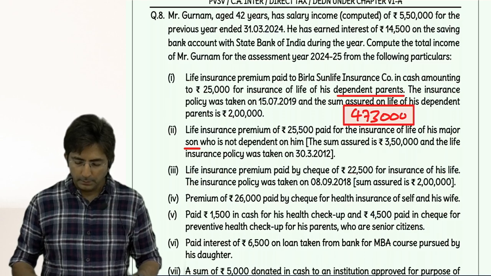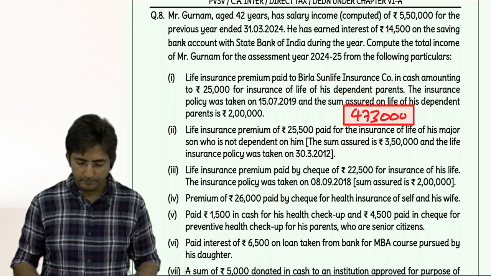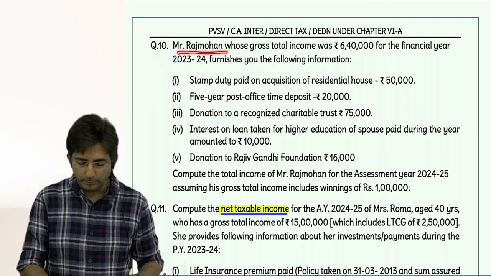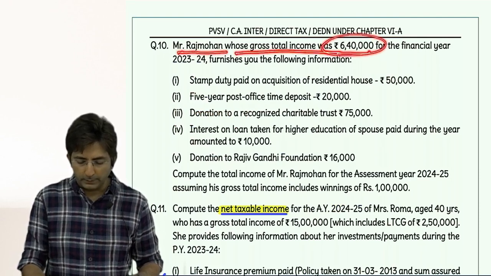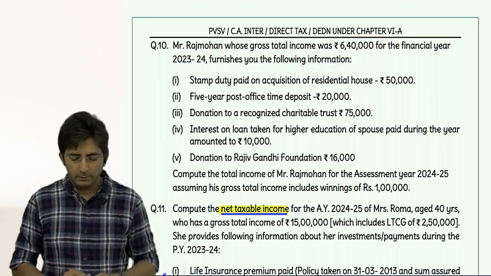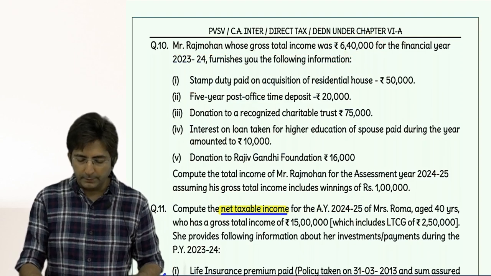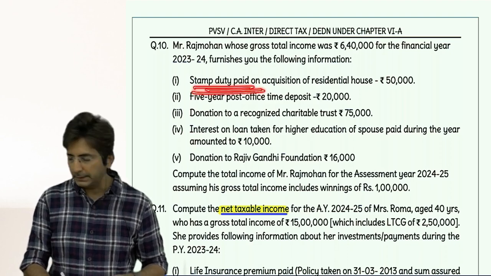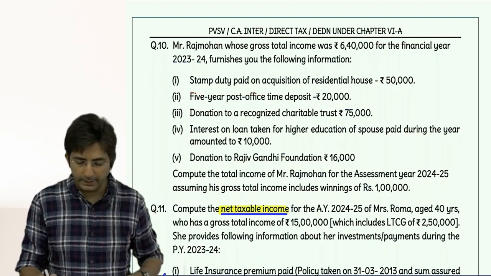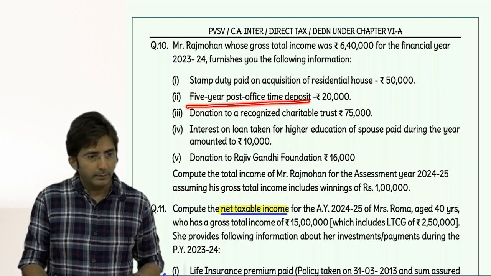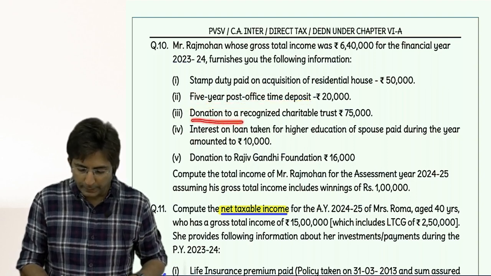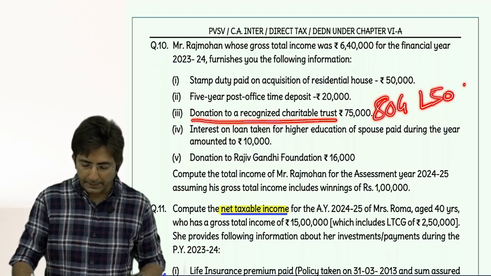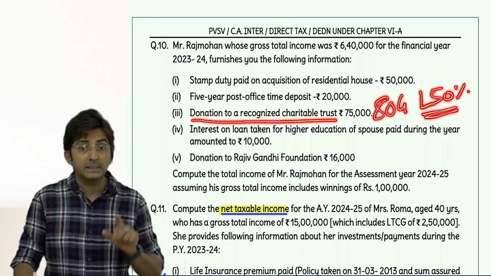Then question number 10. Read. Mr. Raj Mohan, whose gross total income is 6,40,000, furnishes following information. Okay, wait first. Gross total income is given directly. Then tell me one by one, what is the effect of stamp duty paid? It will come in 80C, stamp duty registration. Okay. Then 5 years post office account, 80C. Donation to recognized charitable trust, it is 80G limited, 50%.